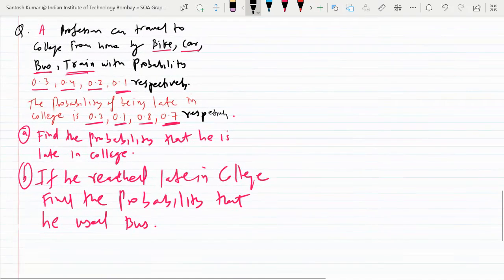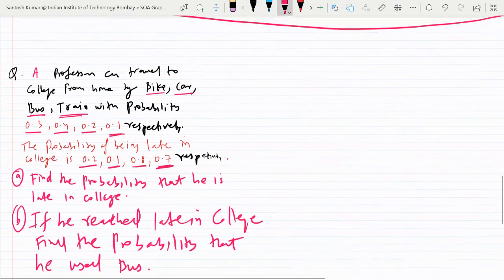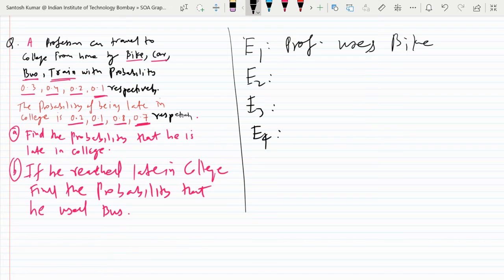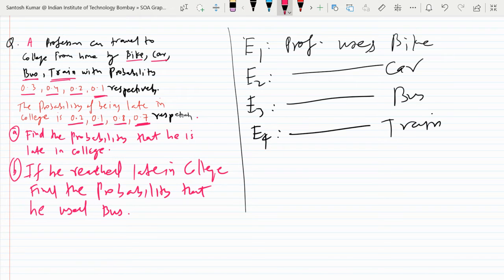So considering all things, we have to use the formula. So see how I will solve this. So I'm solving here. Look, so first of all, partitions you will name as E1, E2, E3, E4 in all the questions. Okay. So he had choices of bike, bus. So like you may say professor uses different choices: bike. Other choice is car, next choice is bus, and next is train. So there are four partitions, four possibilities.